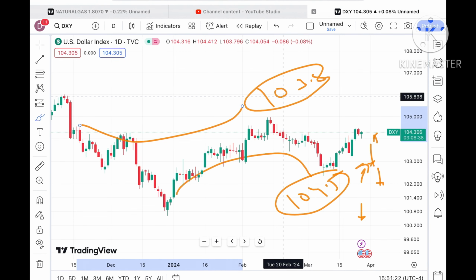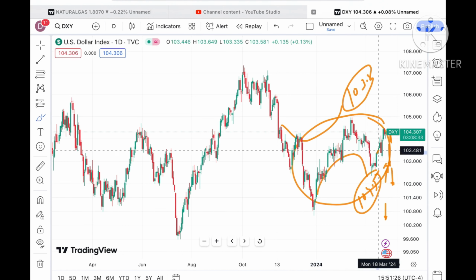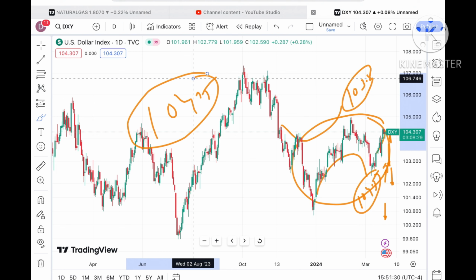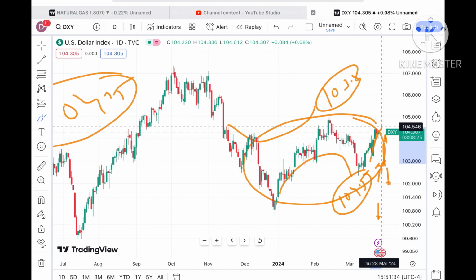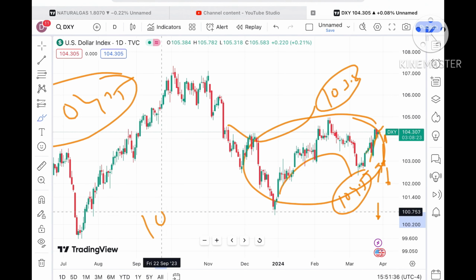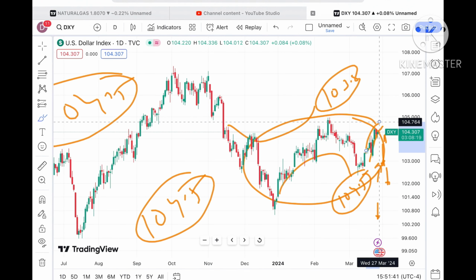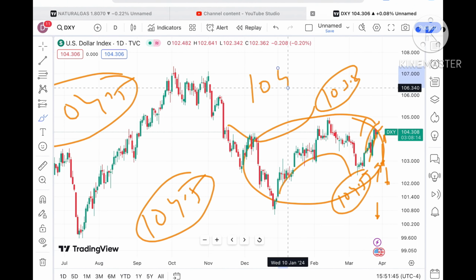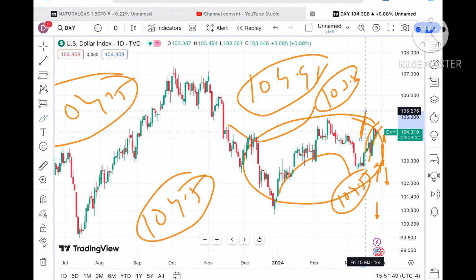See, dollar index is now trading at a level of $104.3. Okay, creating this particular pattern, two patterns are forming, that if the range breaks out of this zone, or if it sustains above the level of 104.5, okay, chances are high, yes, it is on the upside, so chances will be high it will sustain that level, and from there it will go above 104.5, and a probability of crossing a level of around 104.9 will be there.